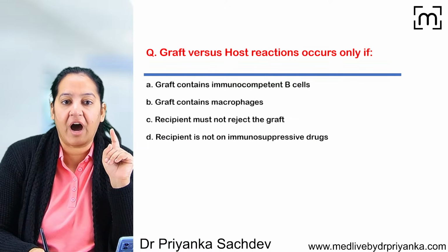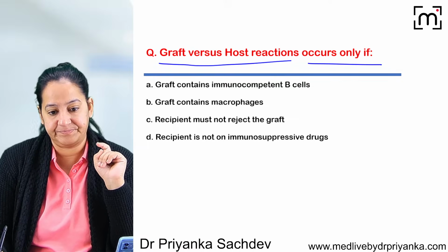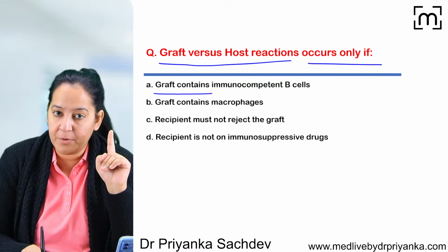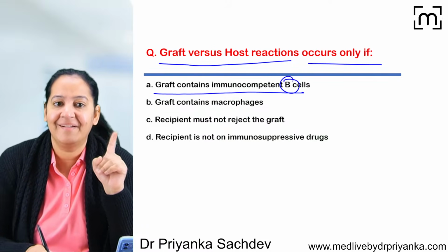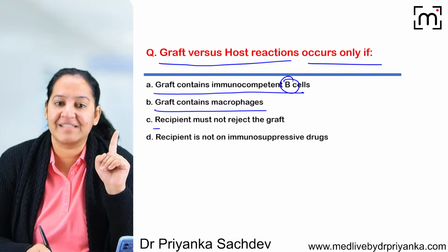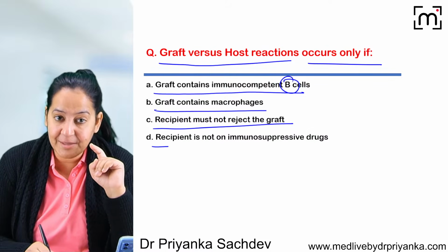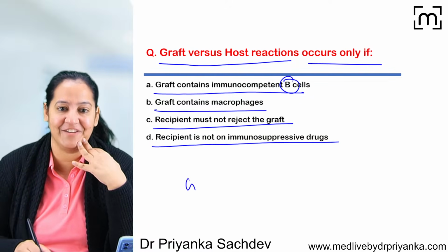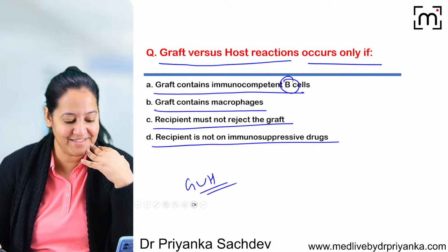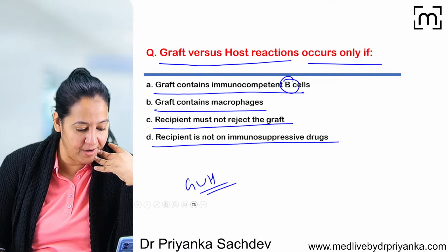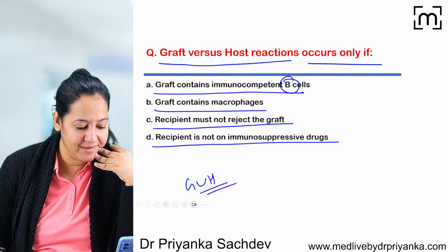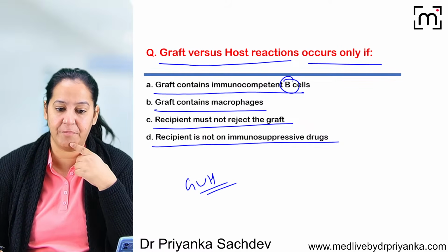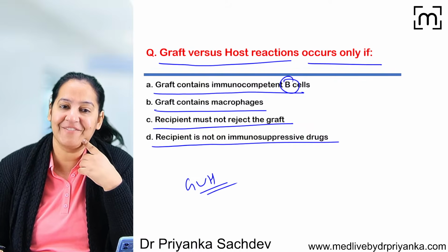Read the question. Graft versus host reaction occurs only if: A, the graft contains immunocompetent B lymphocytes; B, the graft contains macrophages; C, the recipient must not reject the graft; D, the recipient is on immunosuppressive drug. What is the correct answer? Use your common sense first and tell me, when will GVHD take place? Anyone can tell me. I cannot read all your names. Write down A or B or C or D. What do you think? What is the correct answer?